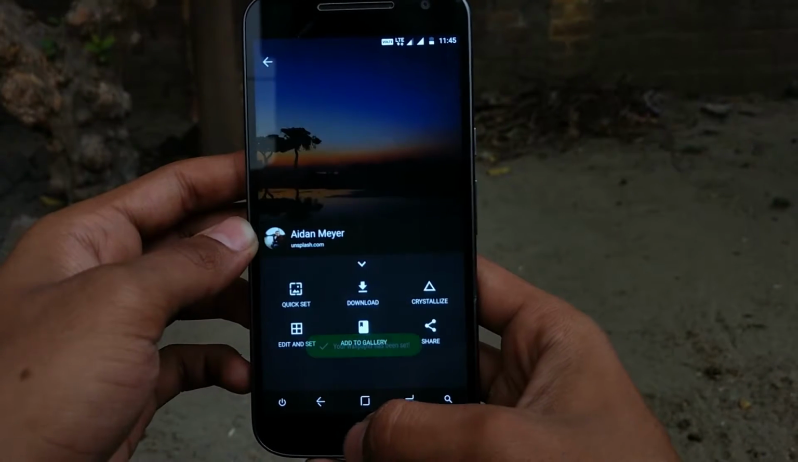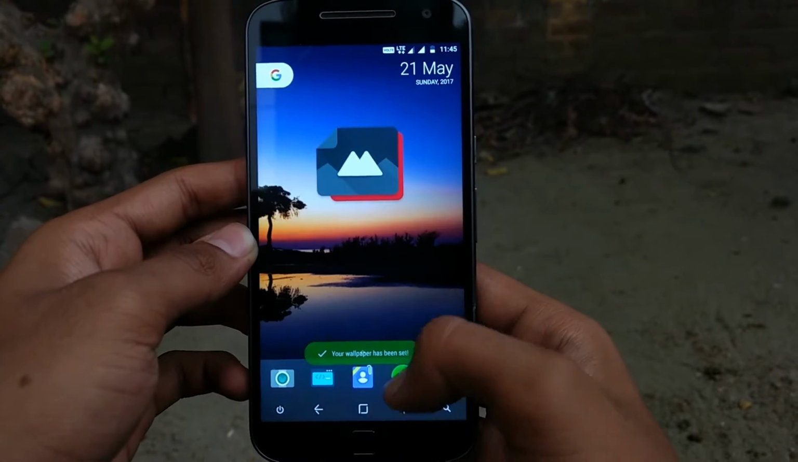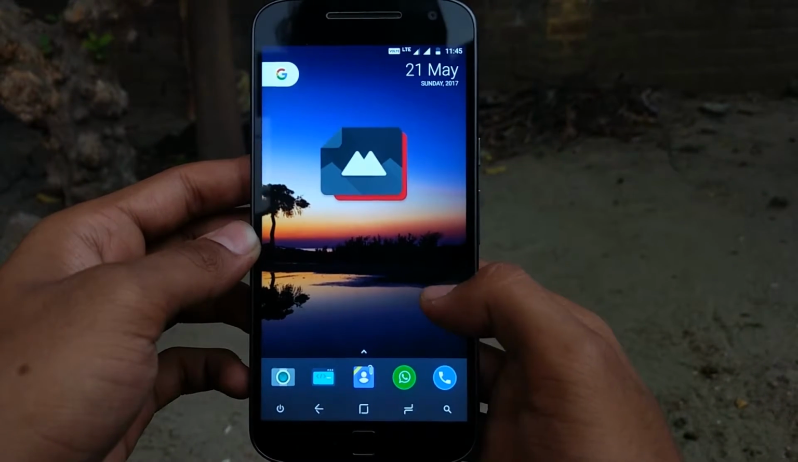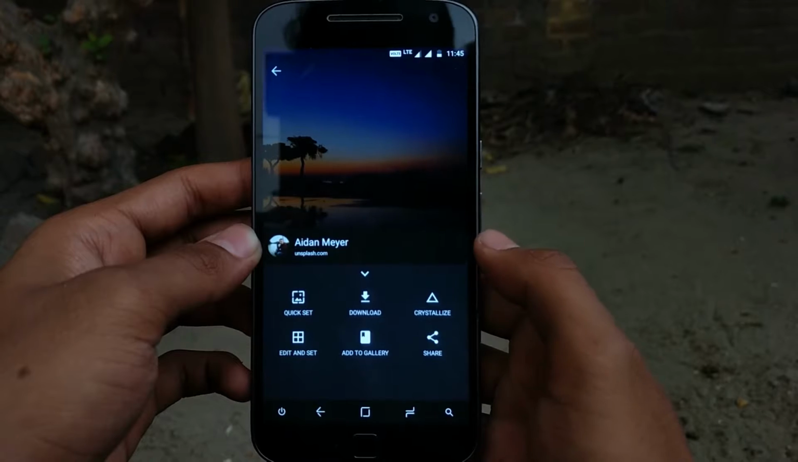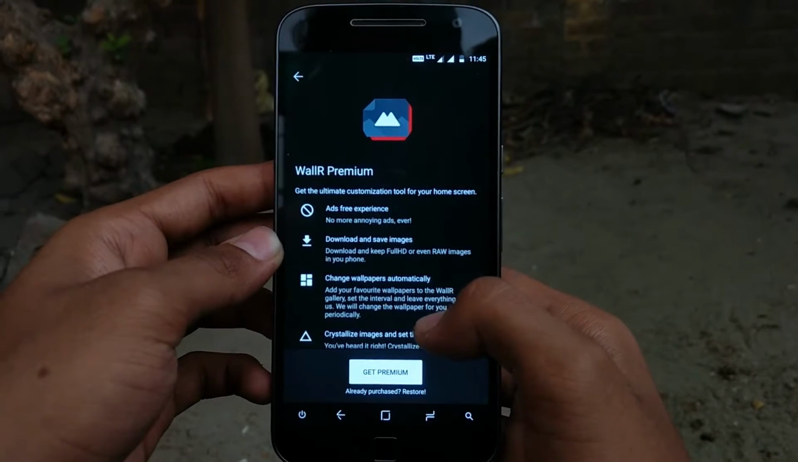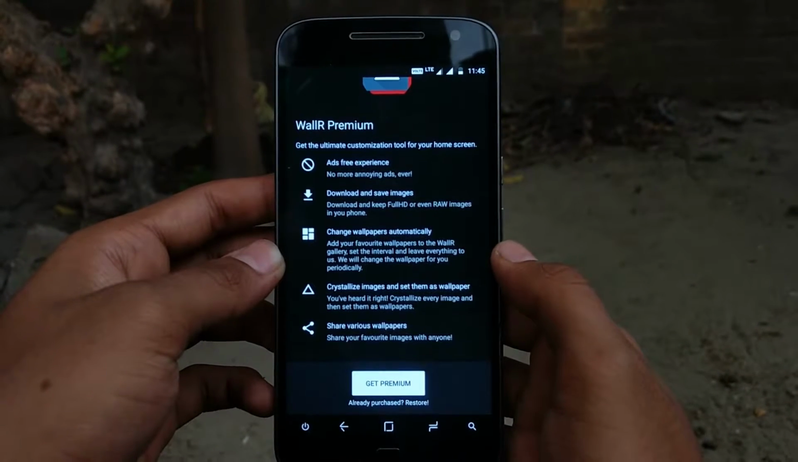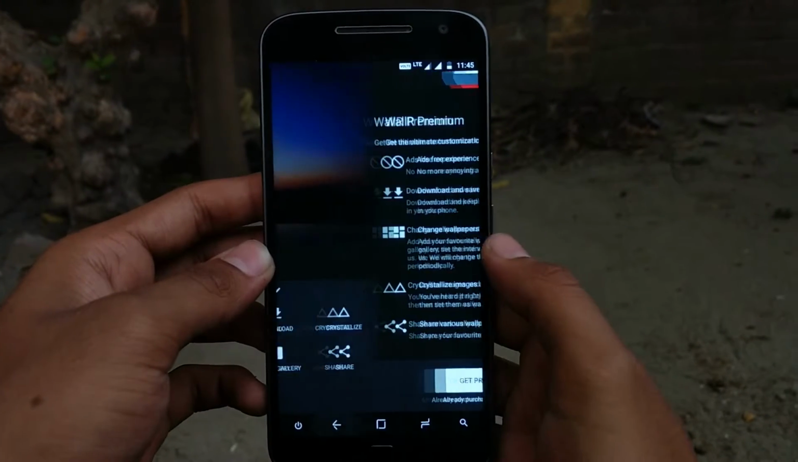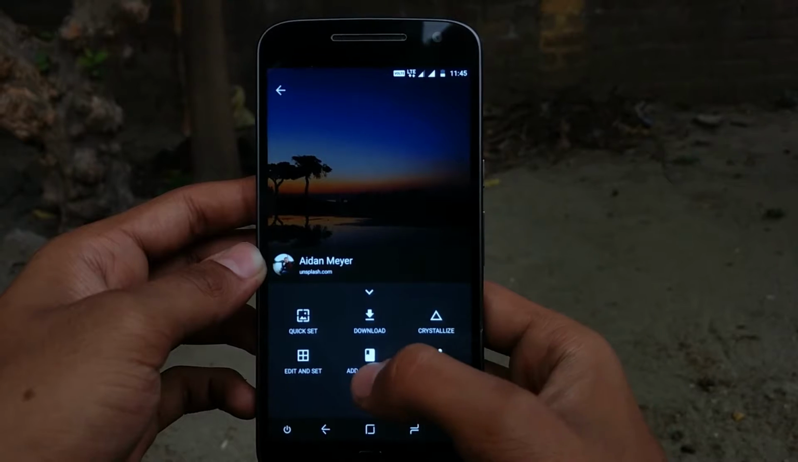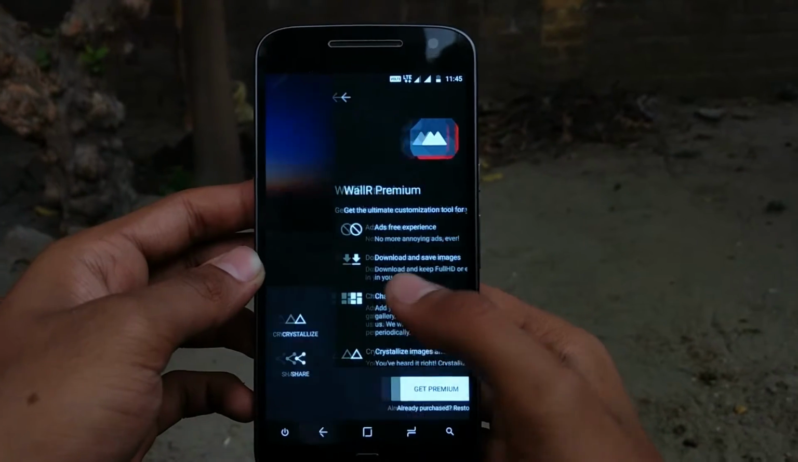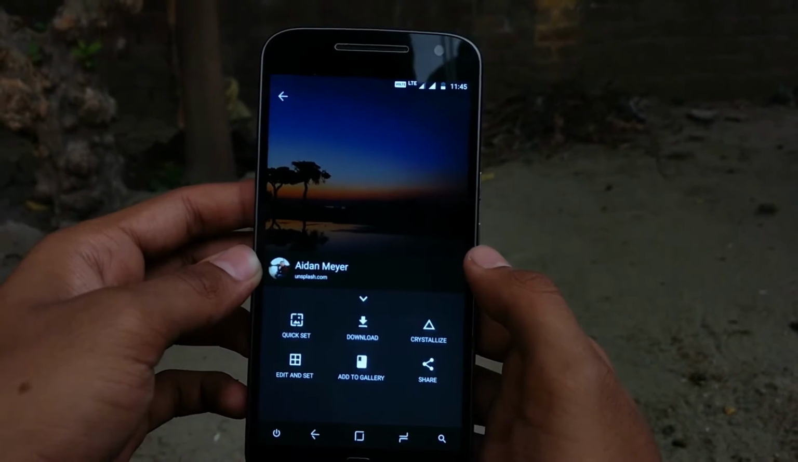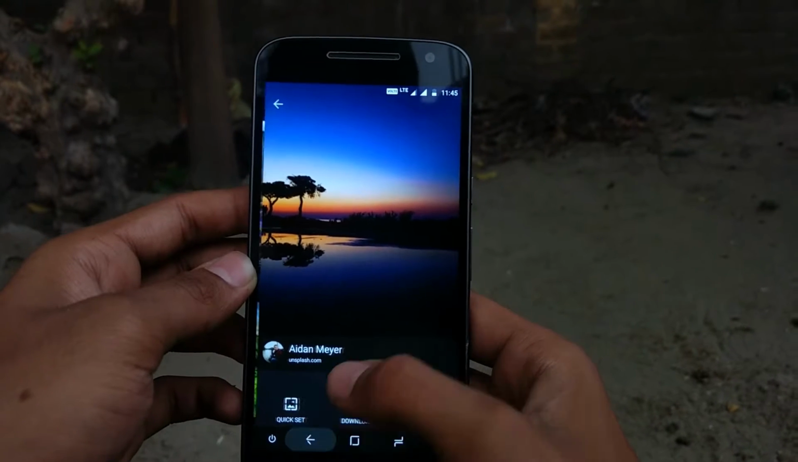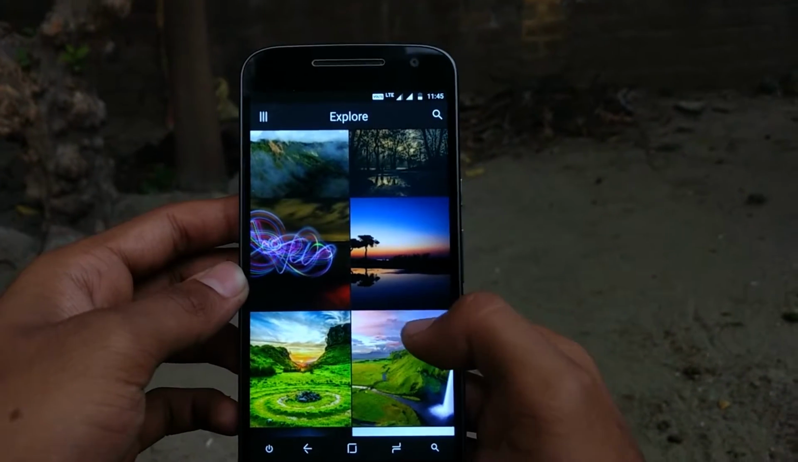The animations are very smooth in this app. So you can see I have applied that wallpaper, but you can't download this wallpaper. If you click on download, you have to buy the premium version of this app. So you can only quick set the wallpaper. The wallpapers are very premium,